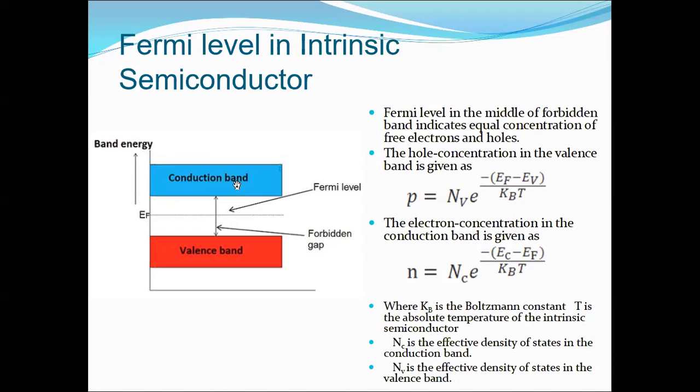It's like space for the electrons to occupy in the valence band. If there is no space, then the electrons cannot be occupied in either band. For example, in the class we have chairs. Chairs are our density of states, and you students are holes and electrons.